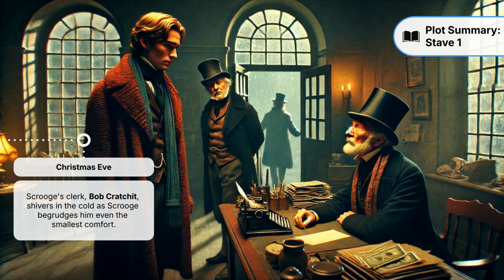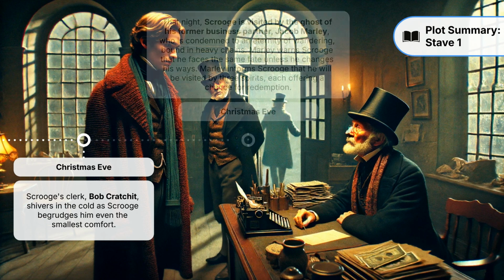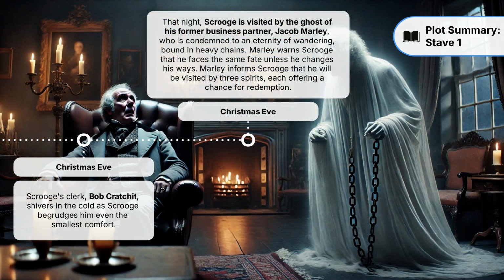Scrooge's clerk, Bob Cratchit, shivers in the cold as Scrooge begrudges him even the smallest comfort. This introduction highlights Scrooge's lack of empathy and compassion. That night, Scrooge is visited by the ghost of his former business partner, Jacob Marley, who is condemned to an eternity of wandering, bound in heavy chains. Marley warns Scrooge that he faces the same fate unless he changes his ways. Marley informs Scrooge that he will be visited by 3 spirits over the next 3 nights, each offering a chance for redemption.